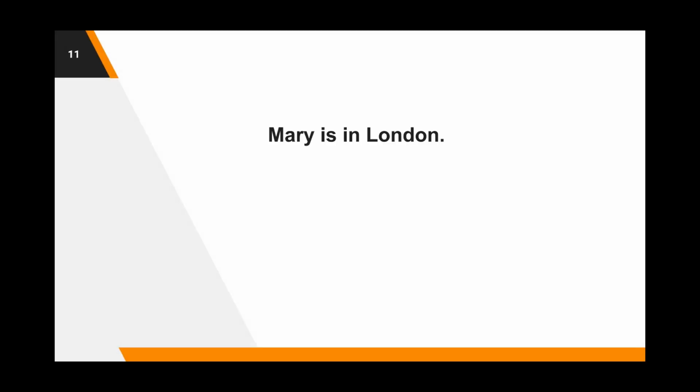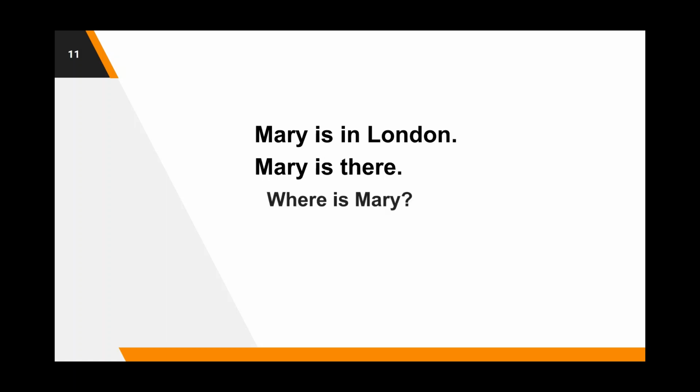Look at the examples. Mary is in London. Now this is a regular sentence. We can use a proform, but it's still in a declarative sentence, as in Mary is there. Now there replaced London, therefore the word there is a proform, and we can ask about the place of Mary, the whereabouts of Mary, as in number 3, where is Mary? Therefore, where, since it asks about the place, could be considered as a proform.